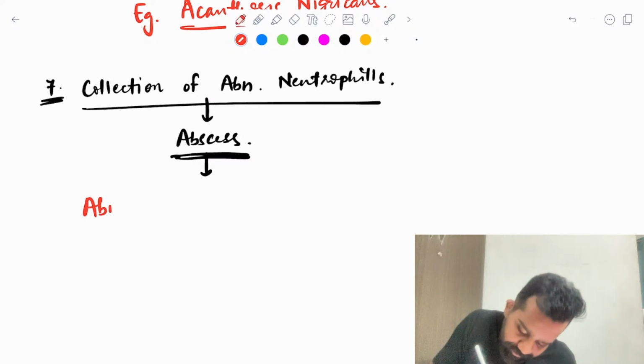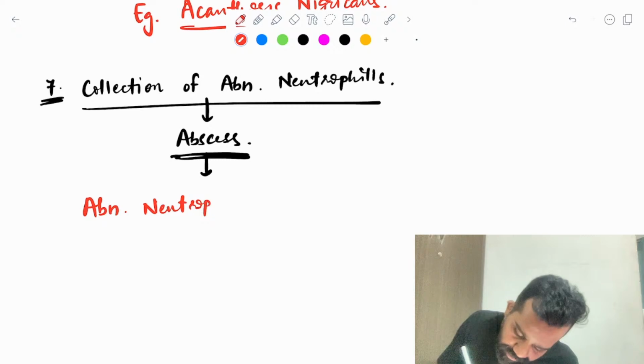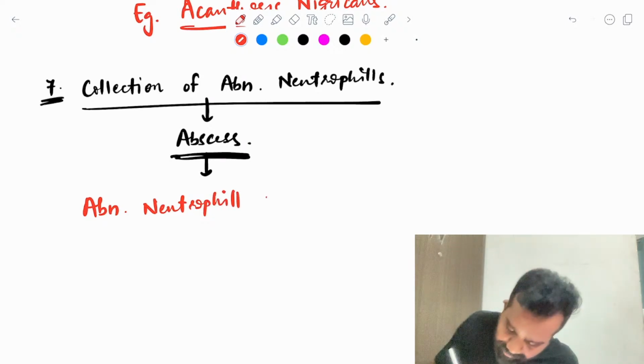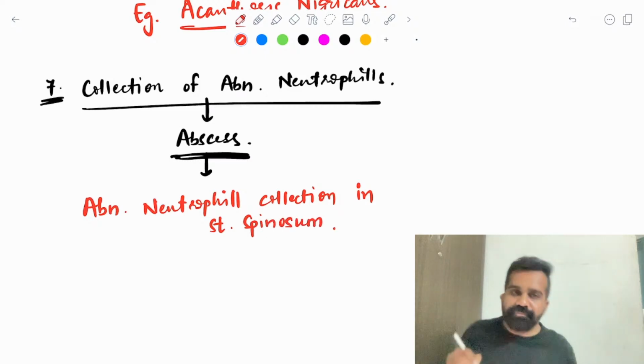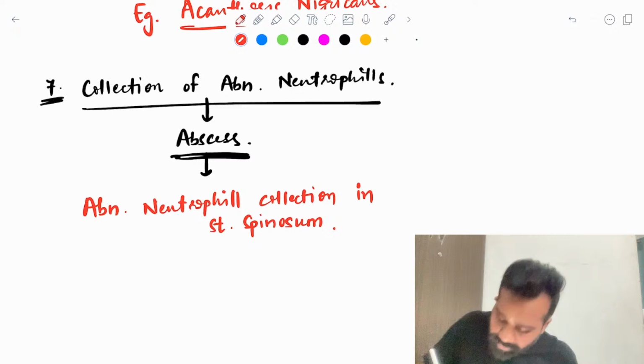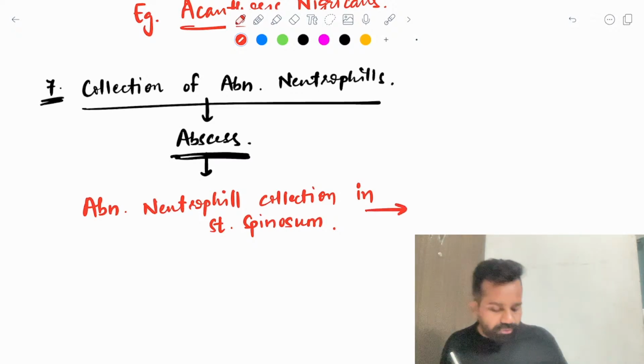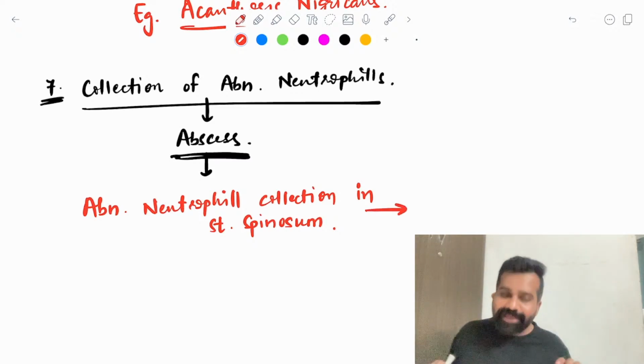Abnormal neutrophil collection in the stratum spinosum. Anyone? What is this known as? What is this histopathological finding?